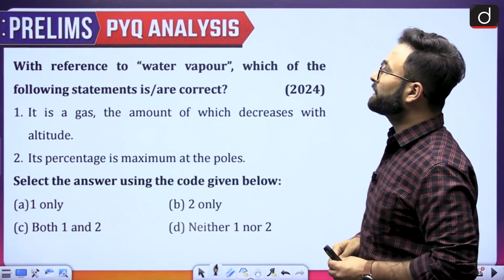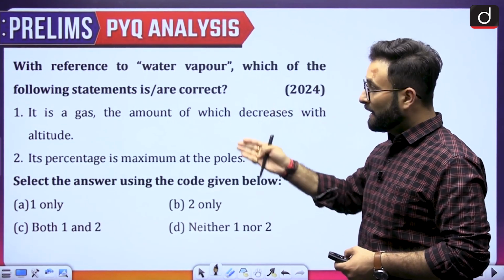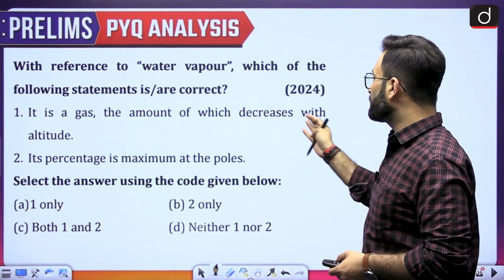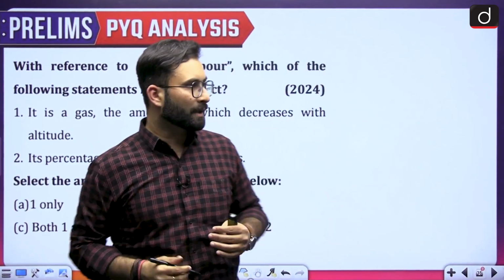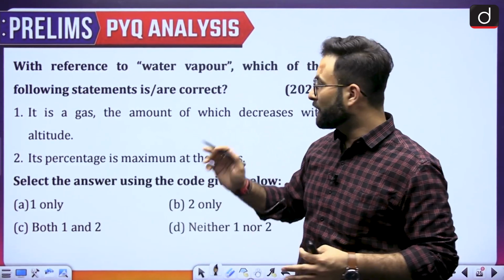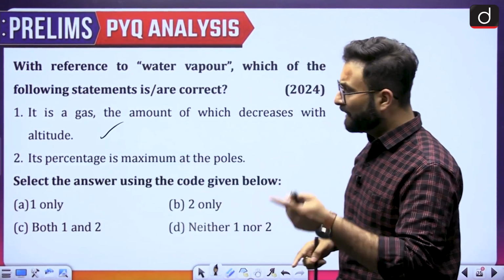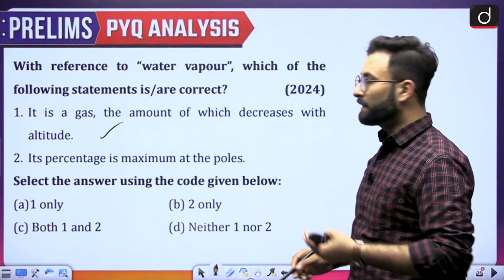Coming to the next one, with reference to water vapor, which of the following statements is or are correct? It is a gas, the amount of which decreases with altitude. When you go to the upper atmospheric strata, you will see that the amount of water vapor is declining. So that is one fact. Coming to the next one, its percentage is maximum at the poles. Now this is wrong.